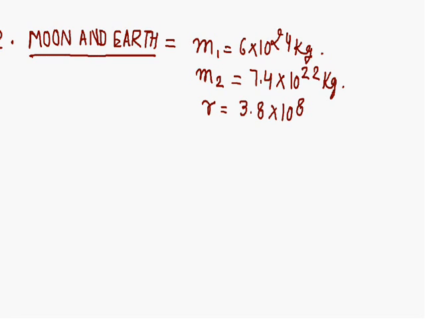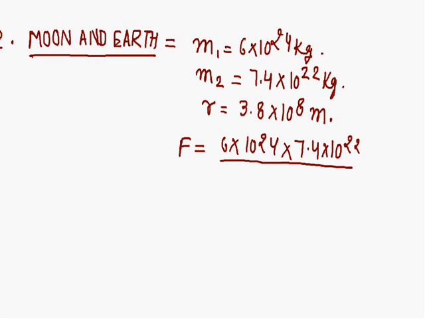So when we put these values in the equation of gravitational force, we get F equals 6 multiplied by 10 raised to power 24 multiplied by 7.4 into 10 raised to power 22 upon 3.8 into 10 raised to power 8, and into 6.67 into 10 raised to power minus 11.